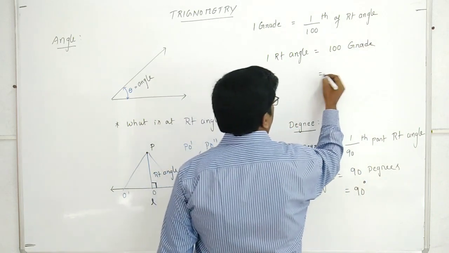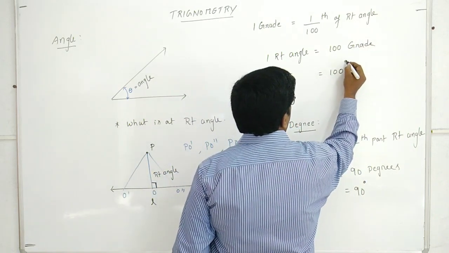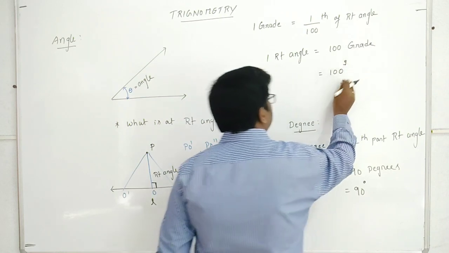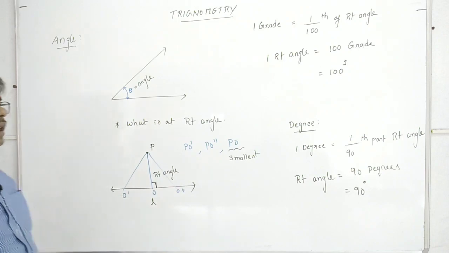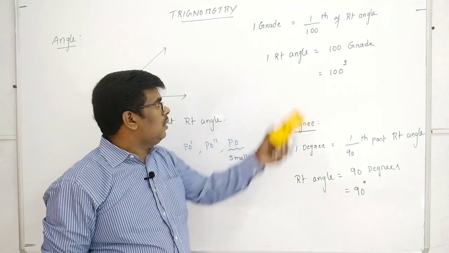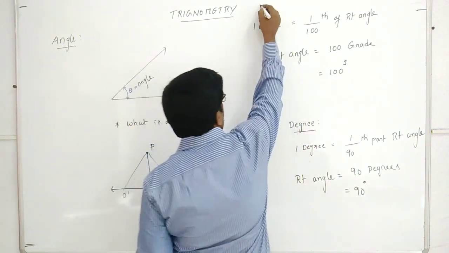Usually we write 100 with a small g on top, which indicates the unit called gradients. Like this we have degrees and gradients.